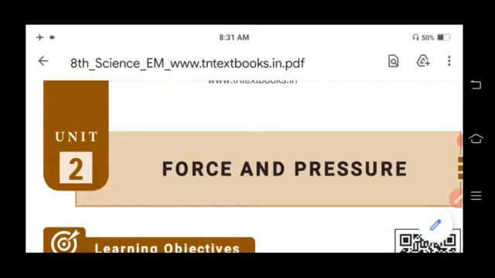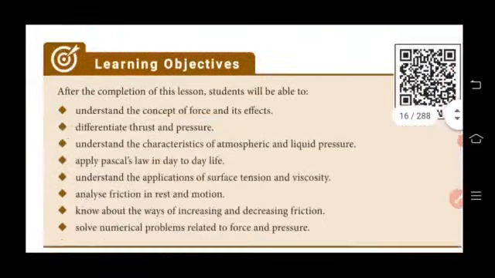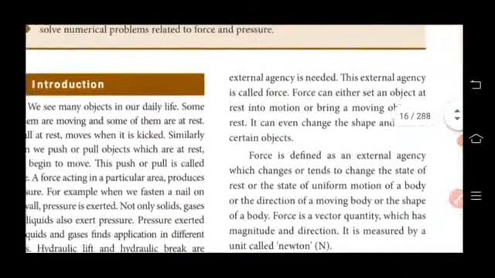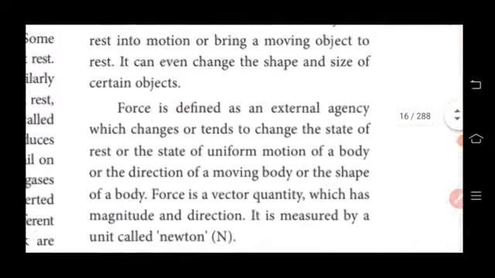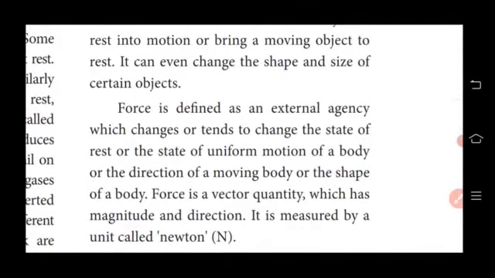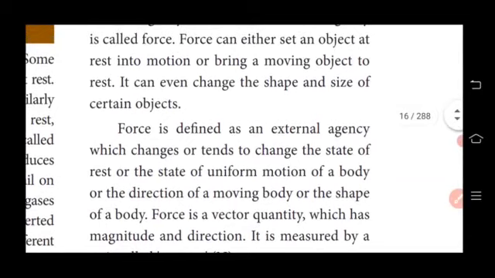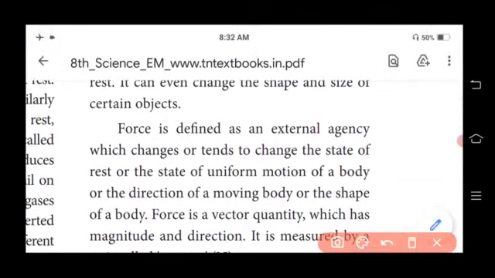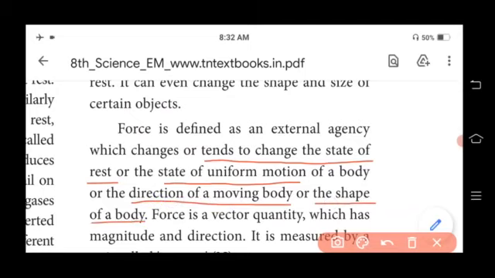So let me once again recall about force and pressure, what we saw in our last online class. The definition of force: force is defined as the external agency which changes or tends to change the state of rest or the state of uniform motion of a body, or the direction of a moving body, or the shape of a body.